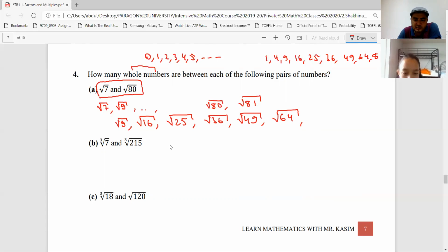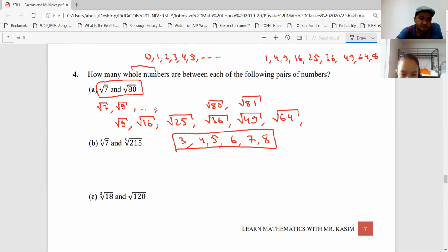So now if you just write these numbers, square root of 9 is 3, this one is 4, 5, 6, 7, 8. So these whole numbers are between square root of 7 and square root of 80. Okay?